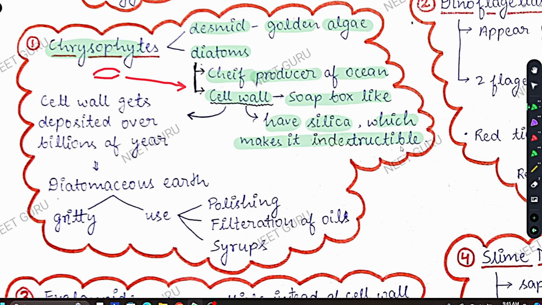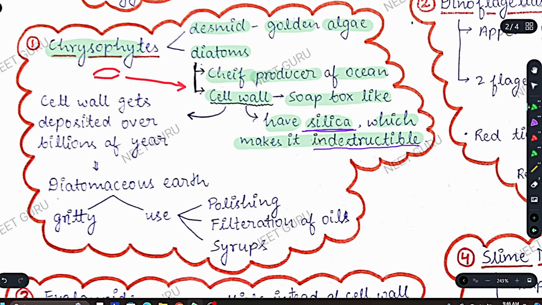Indestructible means that it cannot be destroyed. So the cell wall of diatoms cannot be destroyed. And why can it not be destroyed? Because it has silica deposition. Silica is a very resistant material. Basically, you can say silica is kind of like soil. Now, you cannot destroy soil. You can burn it, you can do whatever, and soil does not get destroyed. So the cell wall of diatoms has silica deposition, which makes it indestructible. It cannot be destroyed.